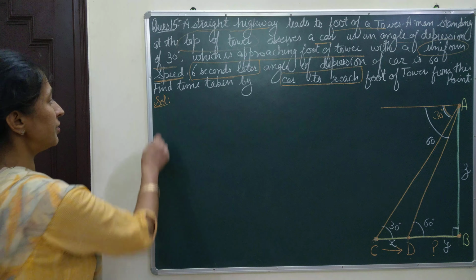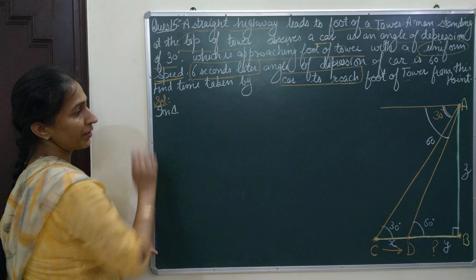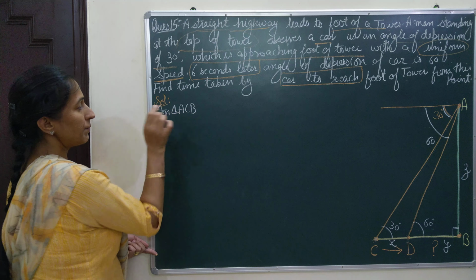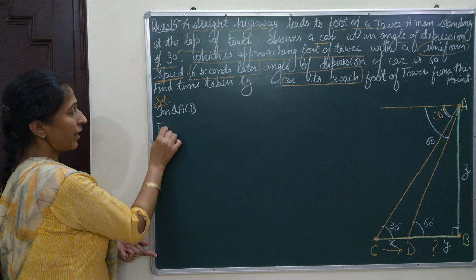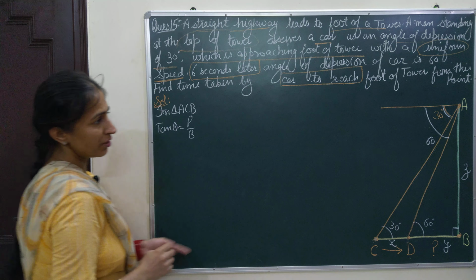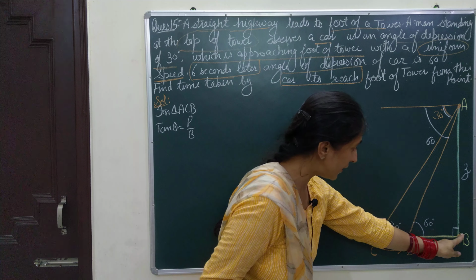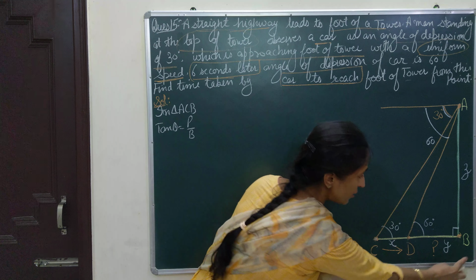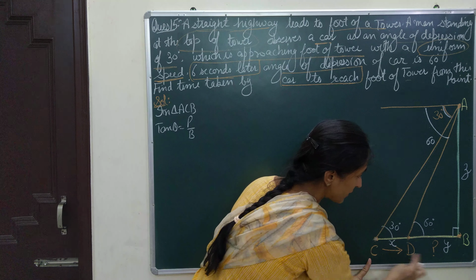Let us start the question. In the bigger triangle ACB, tan theta is perpendicular by base. The perpendicular here is z, and the base for the bigger triangle is the full base from C to B, which includes x and y both.